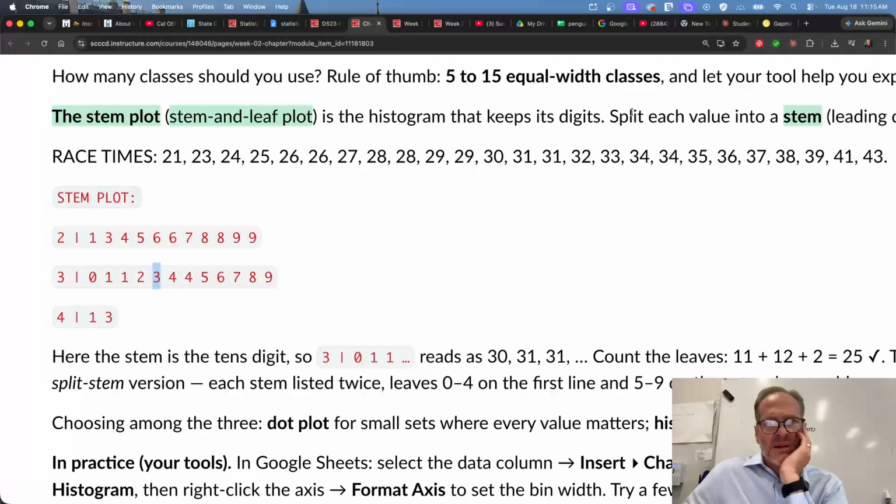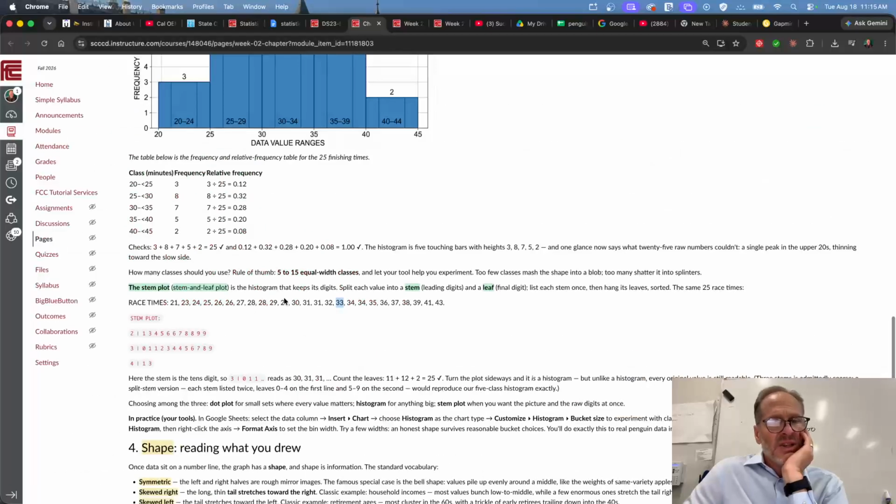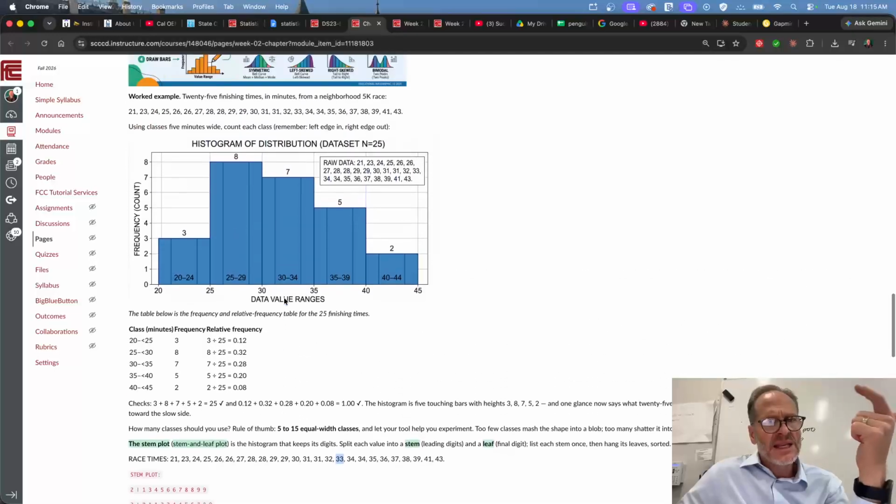Here's the number 33, right? So you see how that works? All right. So the cool thing about the stem and leaf display, stem and leaf plot, and the histogram,